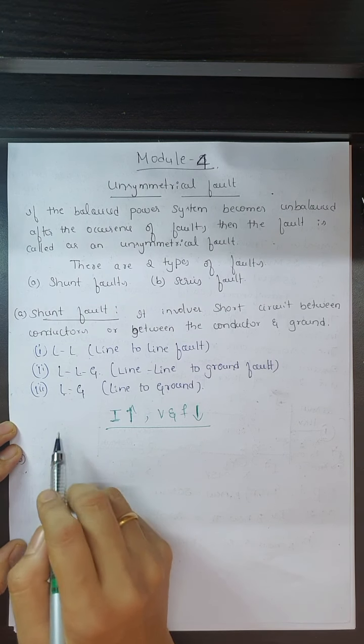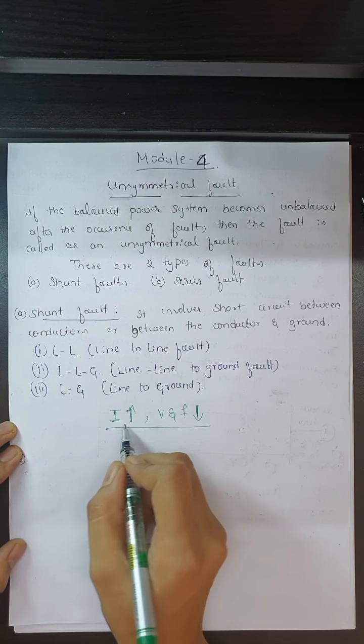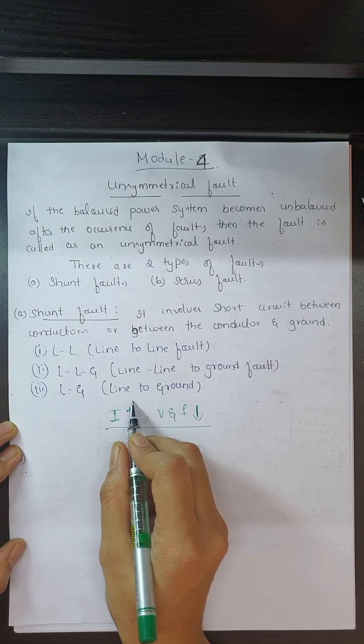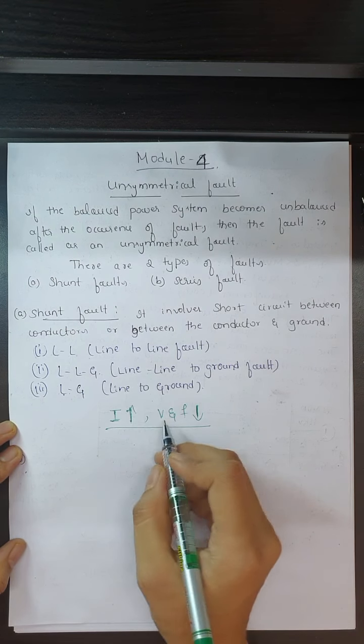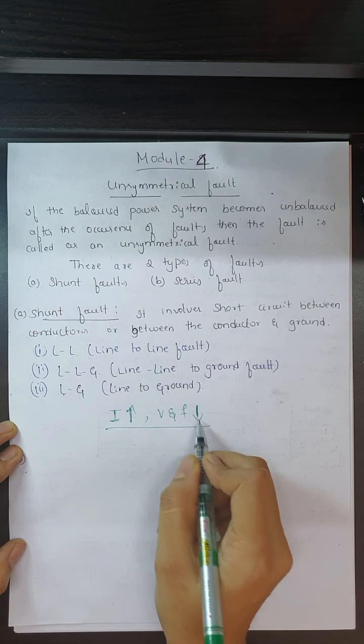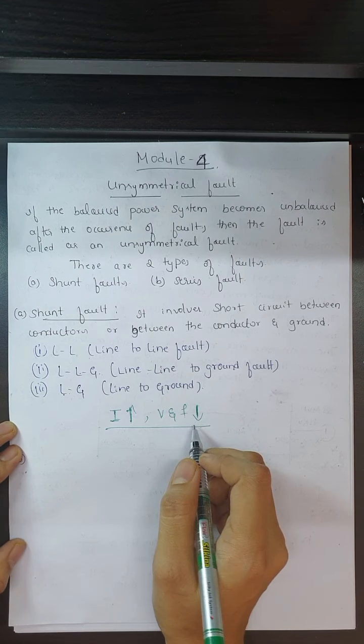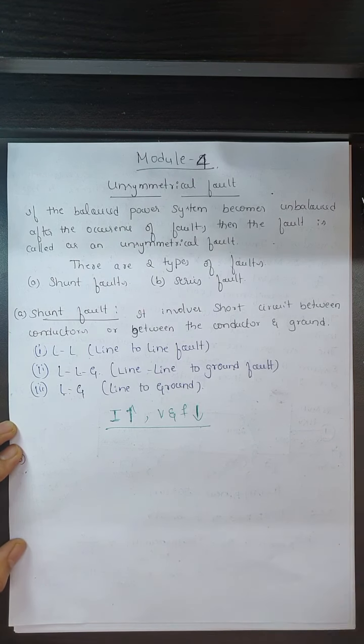So when such type of faults occurs, the current in the system will increase exponentially to a maximum value, but the voltage and frequency may fall to zero or to a minimum. So we can say shunt faults are characterized by an increase in current and a fall in voltage and frequency at the fault place, or at the fault point. This is what we call a shunt fault.